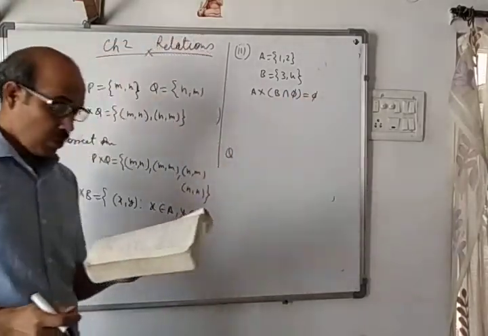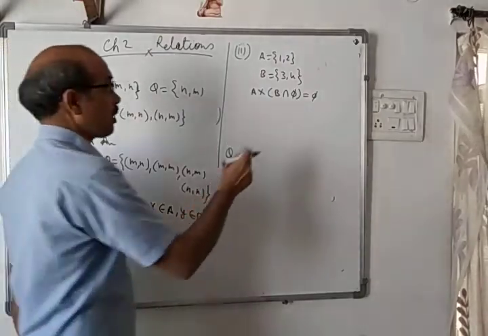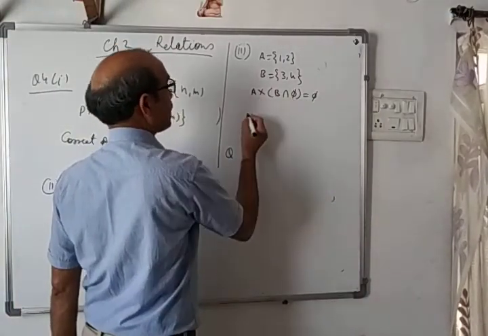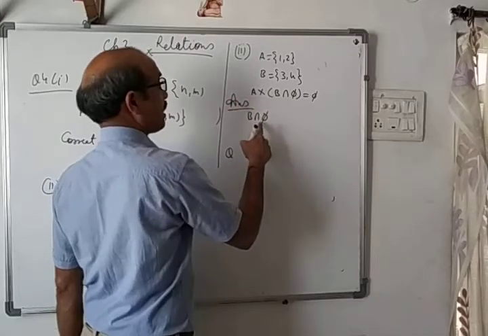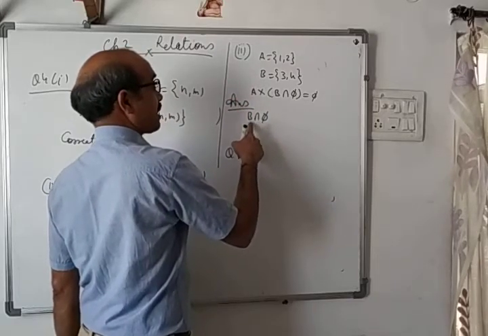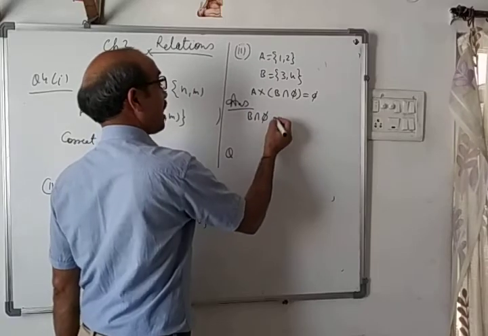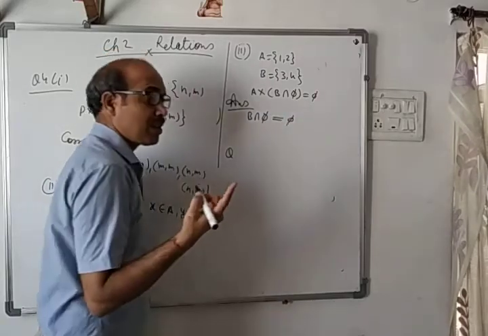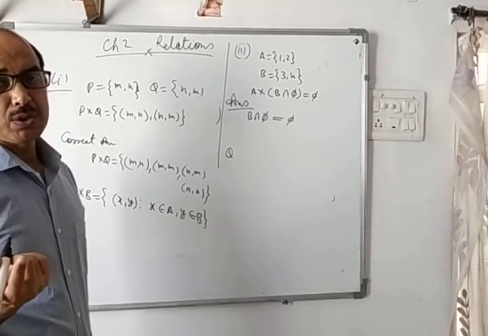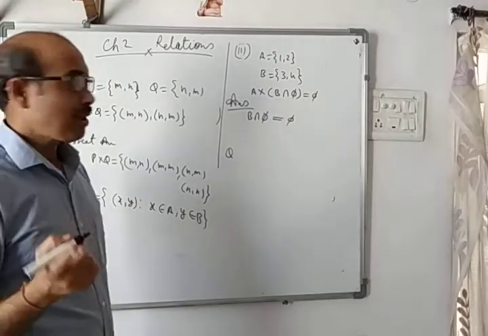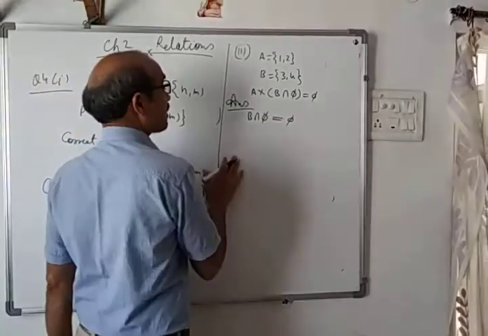Is it true or not? So if you go for B intersection phi, you know that intersection with phi for any set is always phi, because no element is there in the phi null set. So by intersection with any set you will not get any element, so it will be the null set.